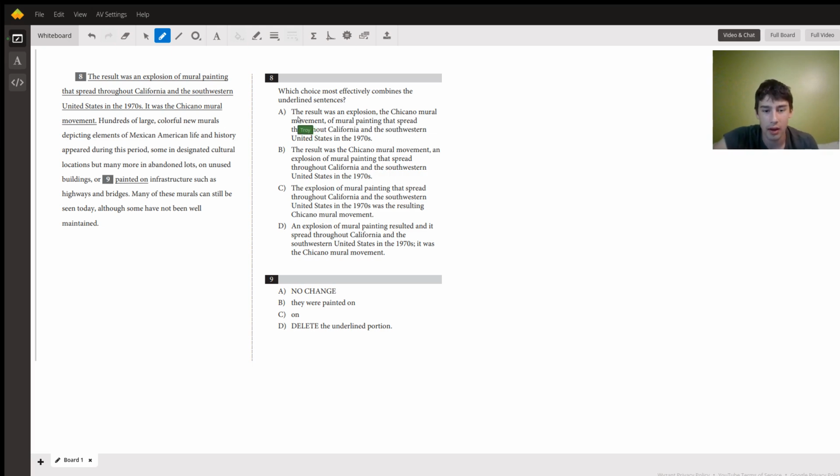For A, we've got: the result was an explosion, the Chicano mural movement, of mural painting that spread throughout California and the southwestern United States in the 1970s. That one obviously sounds a little bit clunky. The reason is that we've got this noun phrase, the Chicano mural movement, in the middle of the sentence.